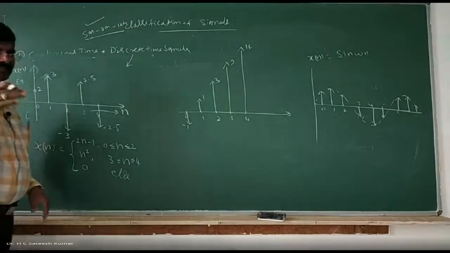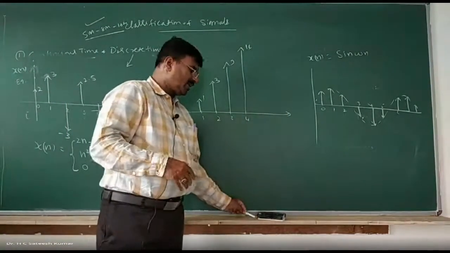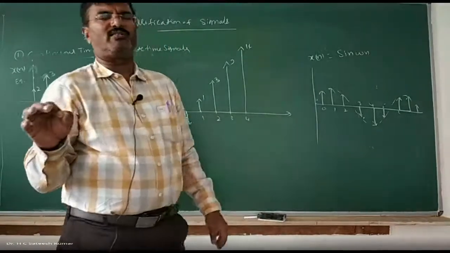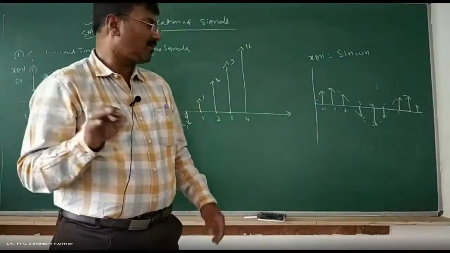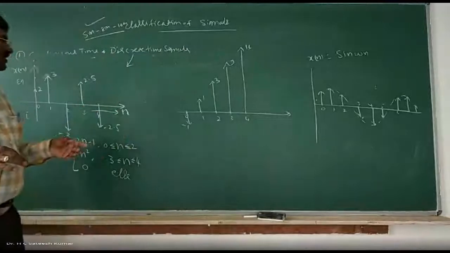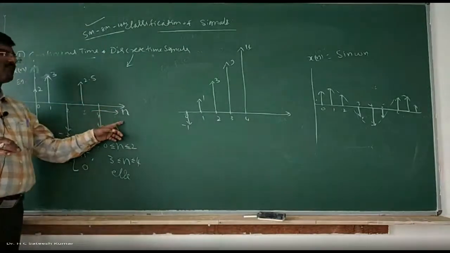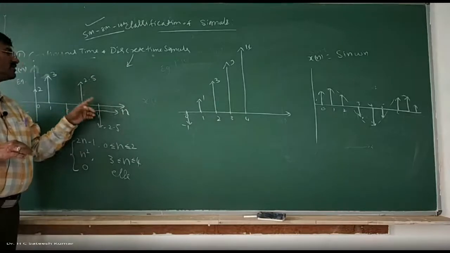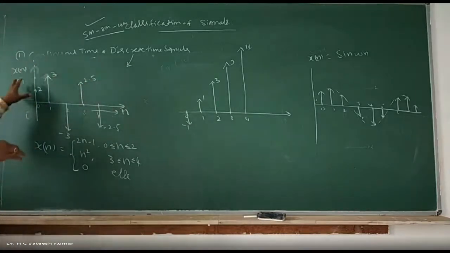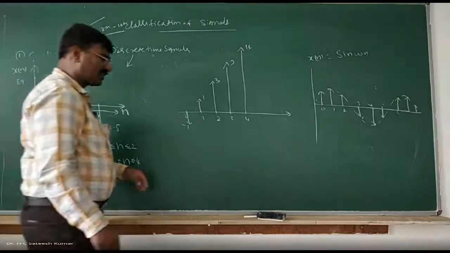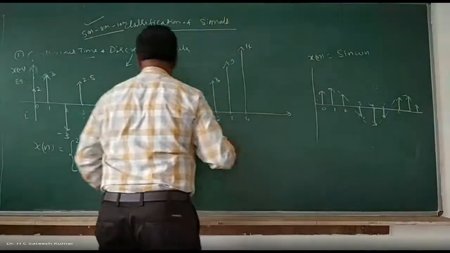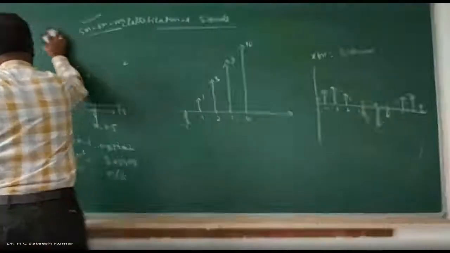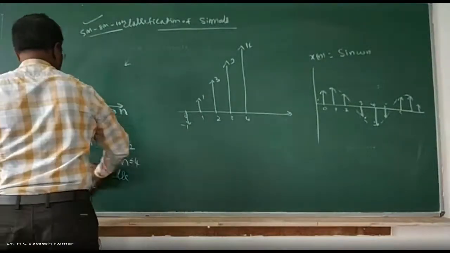So what is the definition we have? A continuous time signal is the one which is defined at all time instants, as in the example I gave earlier. A discrete time signal is the one which is defined only at integer values of time or discrete instants of time, and that is represented by x of n. So that is the first classification, continuous time signal and discrete time signal. Now let us move on to the next classification.